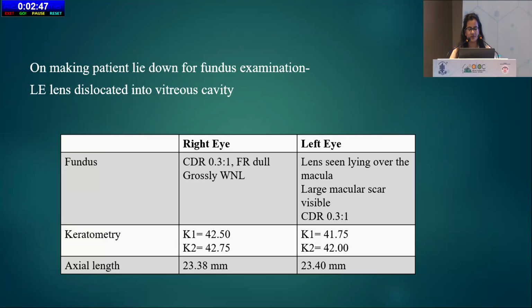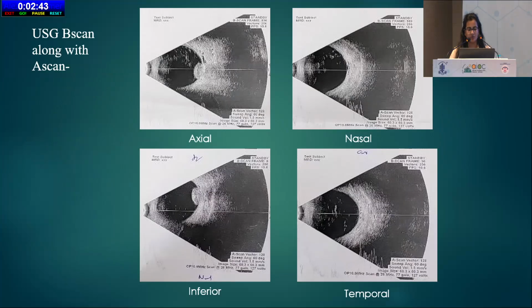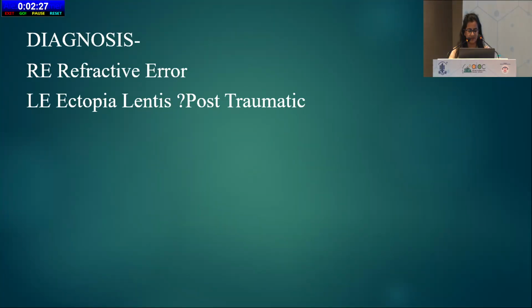Cup-disc ratio was 0.3:1 and the right eye was normal. Keratometry and axial length were normal. So we did an ultrasound B scan for the patient and the nucleus was found in the vitreous. It was confirmed that the nucleus is in the vitreous cavity, as can be seen in axial and inferior scans, and there are also a few vitreous opacities in the whole cavity. So the diagnosis was made as right eye refractive error and in the left eye ectopia lentis, query post-traumatic.